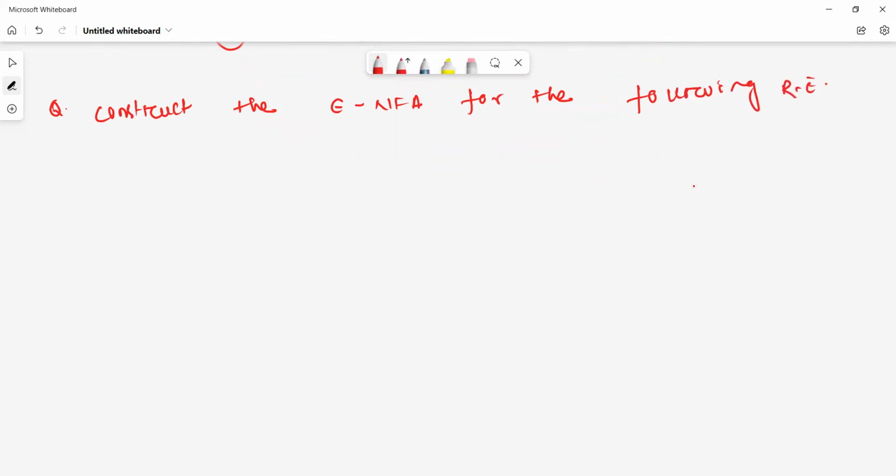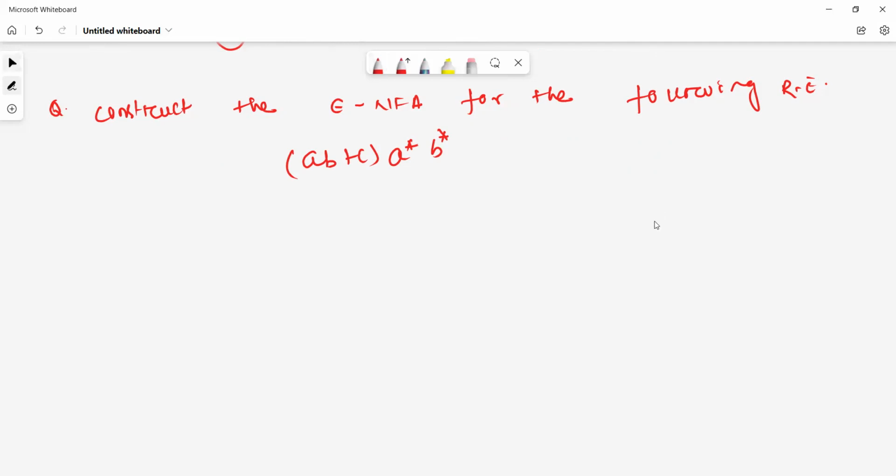The regular expression is AB plus C, then A star, then B star. Construct the epsilon NFA for the regular expression AB plus C, A star, B star.